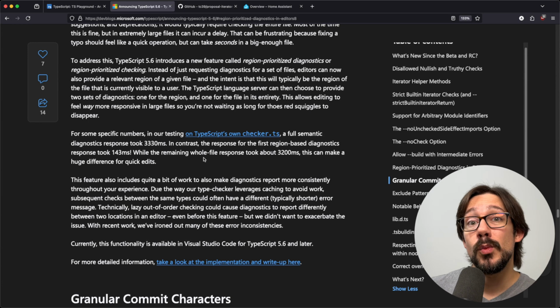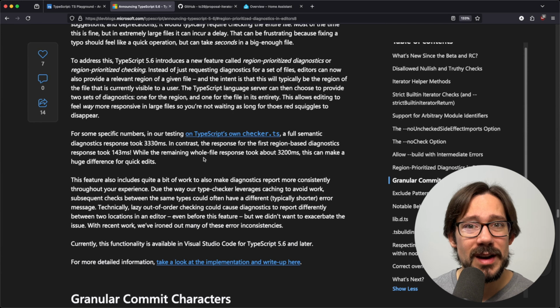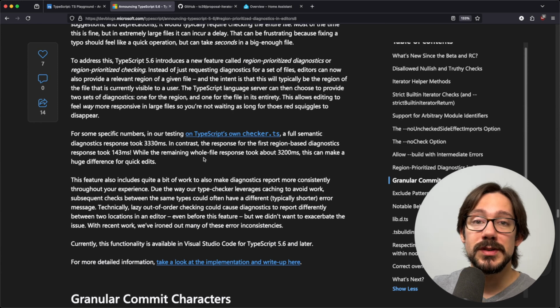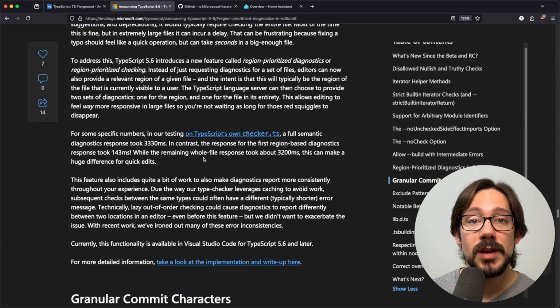I think this is really cool. I've definitely worked in TypeScript projects that start to get large and start to get slow, and it's really easy to have TypeScript start to bog things down, and you've got to do maybe some weird performance tricks. So stuff like this coming in at the ground floor of the TypeScript type checking engine, I think is huge. So that's it.